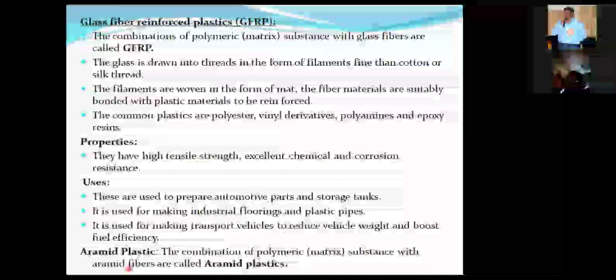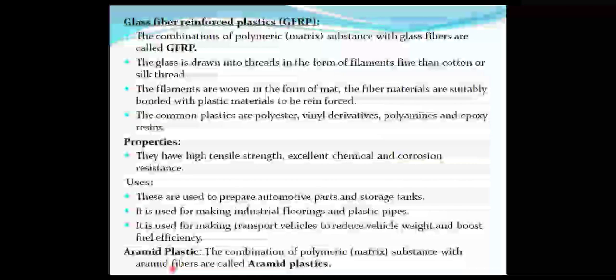Then when we are adding the aromatic amide fiber, what will happen? The aromatic amide fiber combined with the plastic gives rise to aromatic amide plastic. They are used as bulletproof vests. Let me say it again, listen carefully. A bulletproof vest is made up of nylon materials or cotton materials. The vest is also cloth, they are the same thing.